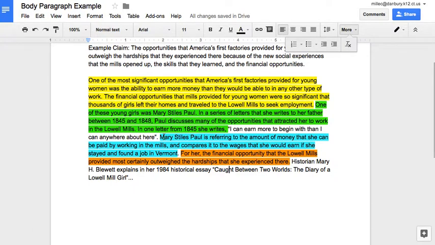Remember, your elaboration is taking that quote, taking that evidence, and explaining how it argues what your argument for that paragraph is. So you're going to go up and look at, does this match my argument, and what can I say here? So I'm saying the financial opportunity provided outweighed the hardships. All right, and it's for her. So for Mary Styles Paul, based on this quote, that's what she's saying. Okay, so as soon as the video ends, you can go in and identify those.